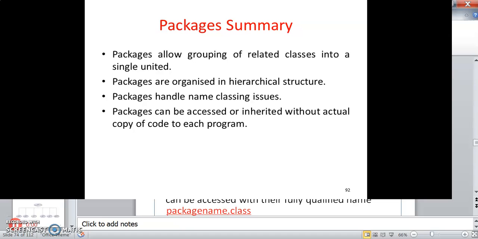So packages allow grouping of related classes into a single unit, a single package. Packages are organized in a hierarchical structure. Packages handle naming clash issues. Packages can be accessed or inherited without an actual copy of code in each program.